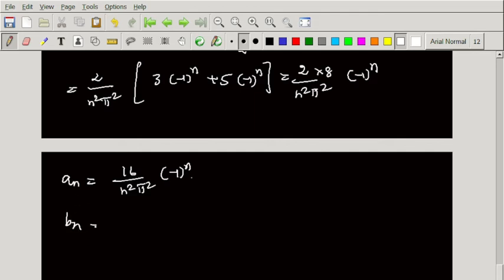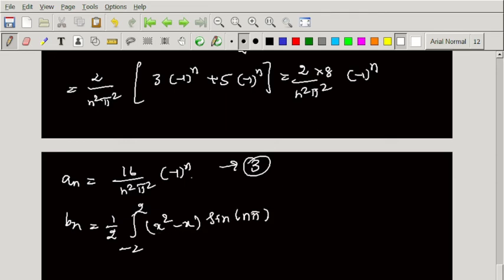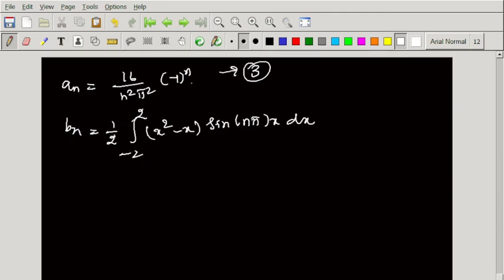Similarly, bn equal to 1 divided by l, which is 2, integration from minus 2 to 2 of x square minus x into sine n pi by 2 of x into dx. So straight away I have written the formula. We apply integration by parts, or we integrate this directly.